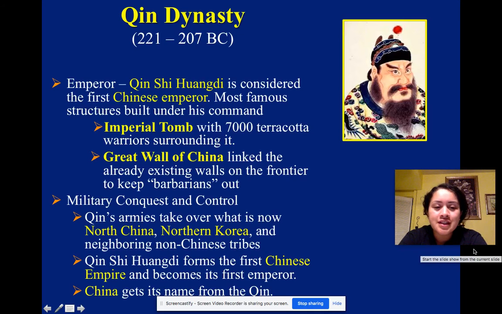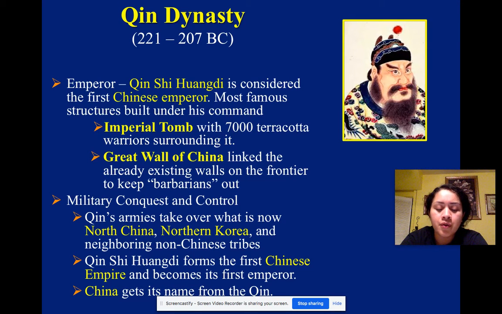So it wasn't until I finished recording the other video that I realized that I cut out a whole entire slide. So I'm just going to go ahead and go over this real quick. So for the Qin Dynasty, the emperor, and this is him right here, this is a painting of him. This is Qin Shi Huangdi, and he is considered the first Chinese emperor. So this is what I mean, that they weren't called kings or considered kings. Their name was emperor.